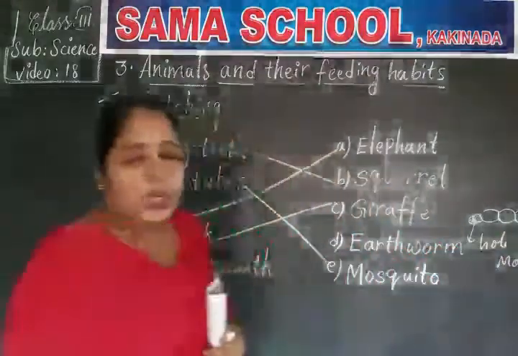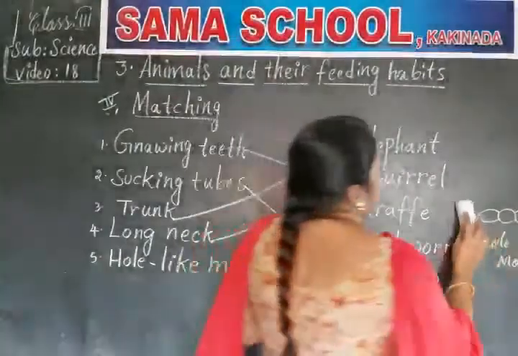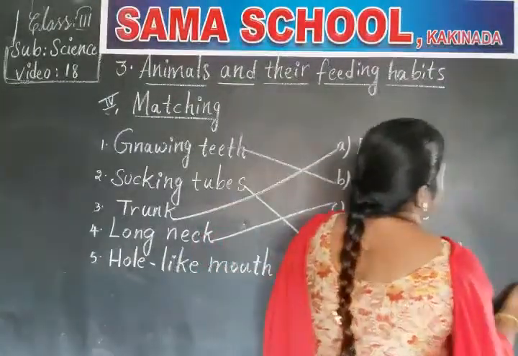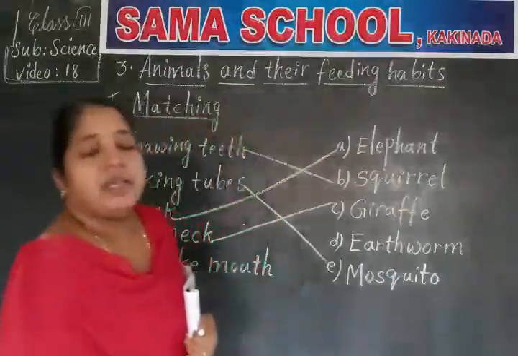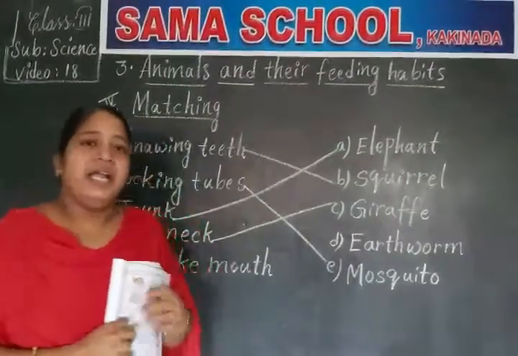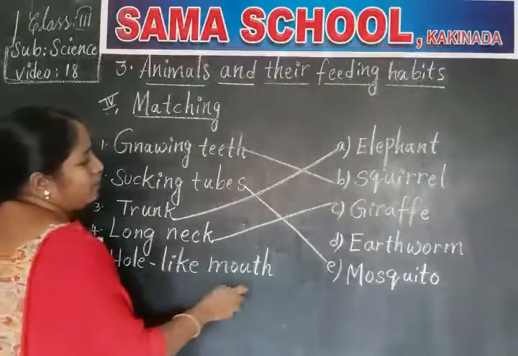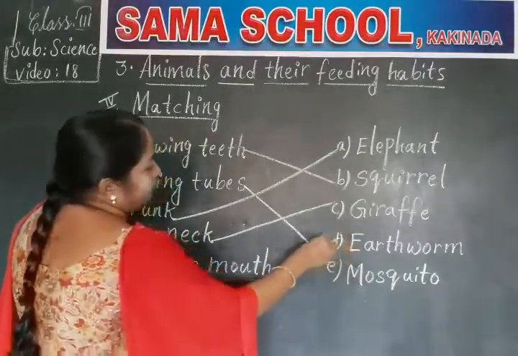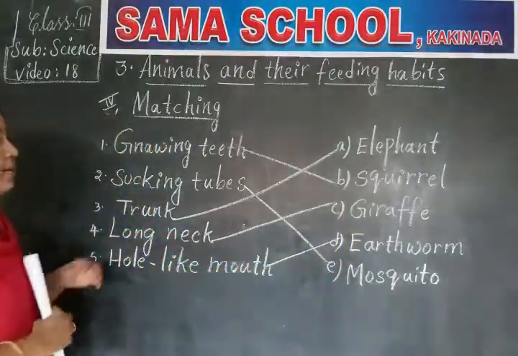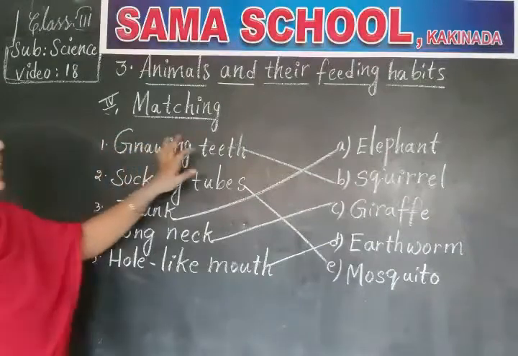With this hole-like mouth, it eats the mud which consists of bits of dead plants and animals. So which animal has a hole-like mouth? Yes, earthworm. Clear children?